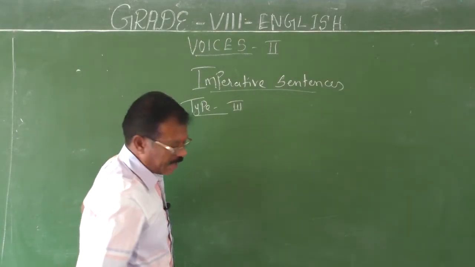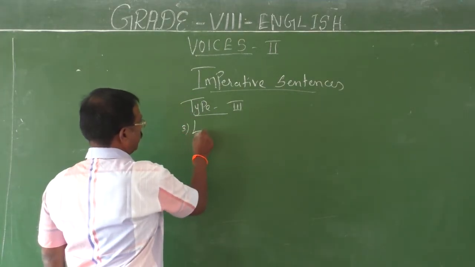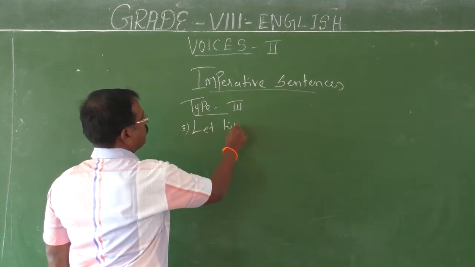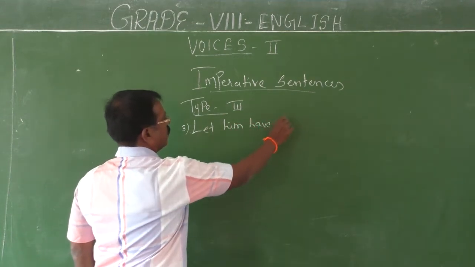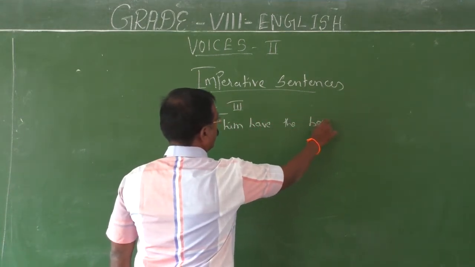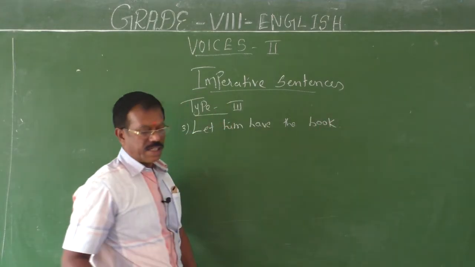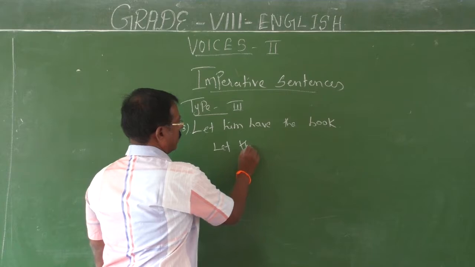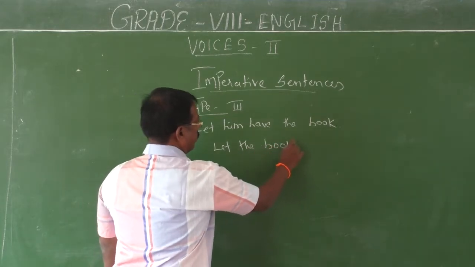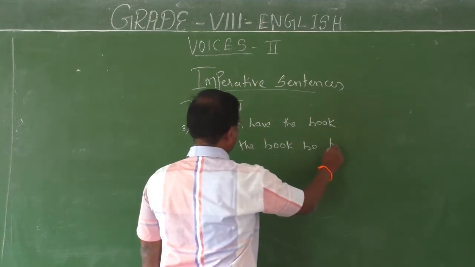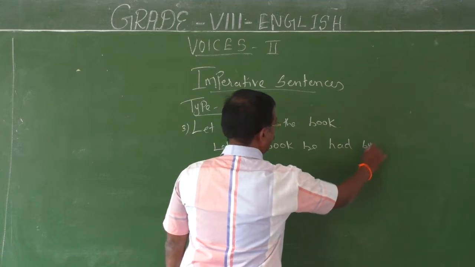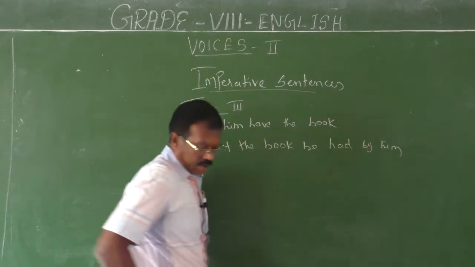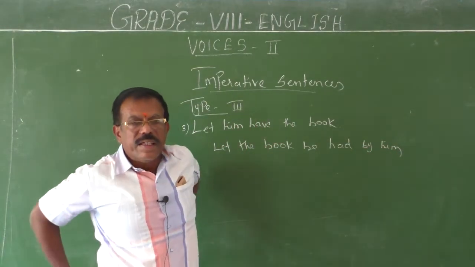Let him have the book. How can you change this sentence into passive? Let the book be had by him.